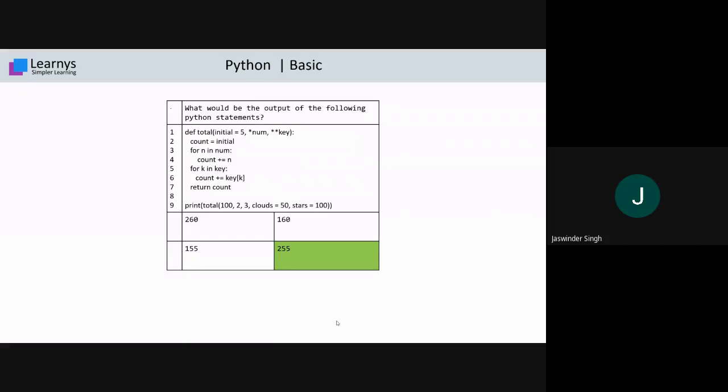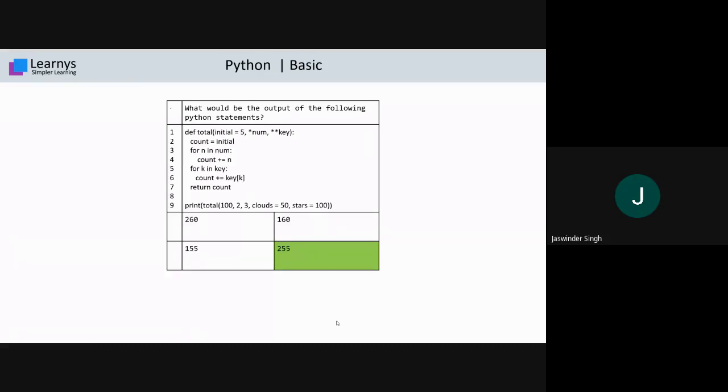Okay. And double star key. What does double star key represent? What do you mean by double star key? Okay, dictionary. Vaibhav is saying dictionary. Any more responses? Yes, sir, they're saying dictionary. Right. Good. So it means this concept is clear to you that star num is a tuple and double star key is a dictionary. Now we came to the statement number 9 where we have one print statement.